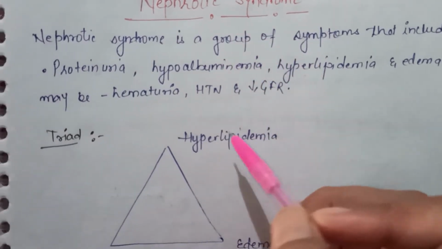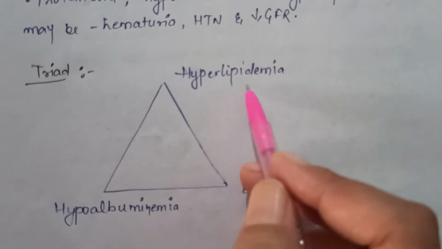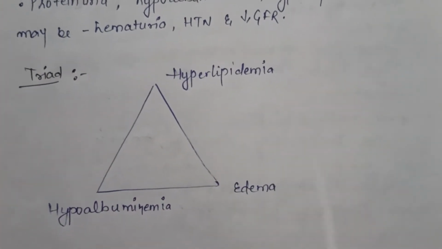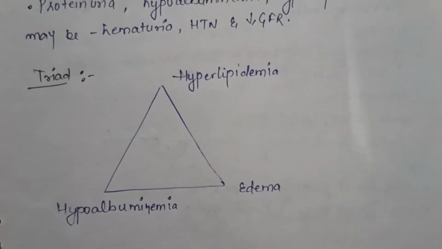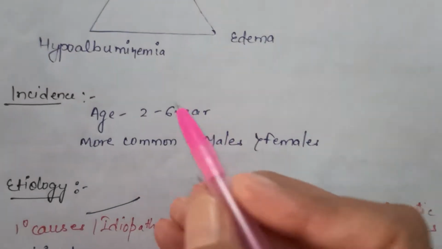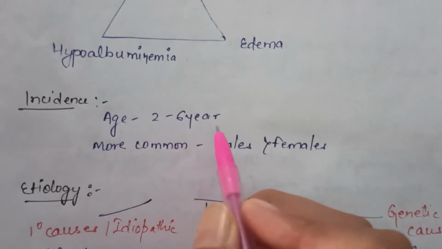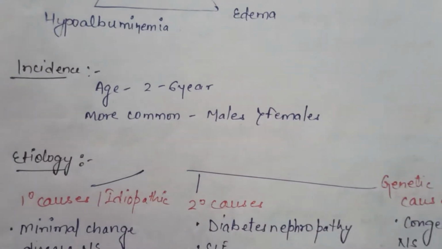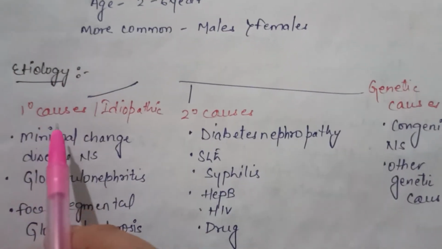There is a triad of nephrotic syndrome. It includes hyperlipidemia, hypoalbuminemia and edema. Now we will see the incidence of nephrotic syndrome. It mainly occurs in the age group of 2 to 6 years and is more common in males as compared to females. Now we will see the etiology, what are the causes.